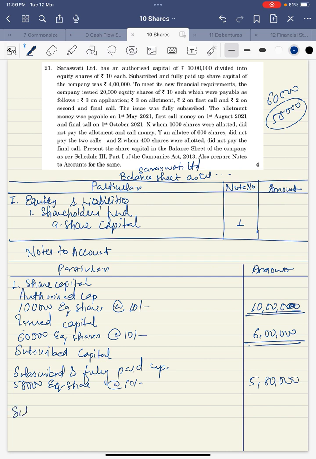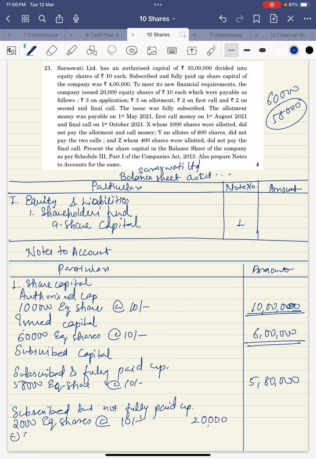Okay, below this I'll write down subscribed but not fully paid up. Okay, so how many shares were there? 2,000. Because if you add this 3,600 and 400, you will get 2,000 as a total share which was subscribed, but complete amount was not received. So we'll write down 2,000 equity shares. Just make sure that you write down the complete amount which you are supposed to receive. So this is 20,000 which should be received.